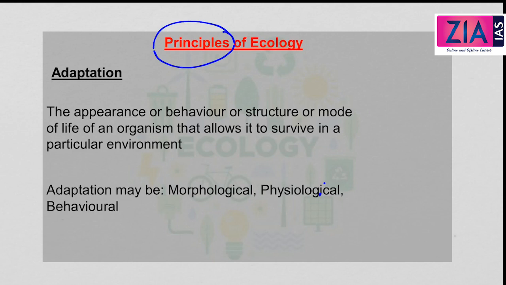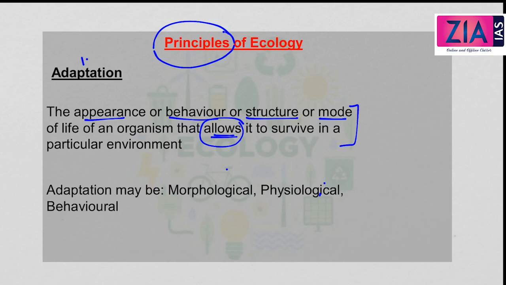So let's come to the principles of ecology. The first principle is the principle of adaptation. Now, what is meant by adaptation? Adaptation is one word that we use in our everyday conversations. Adaptation means you are adapting to something, or coping with something. Here also we can connect the same literal meaning to ecology. Adaptation means it's the appearance, or the behavior, or the structure, or the mode of life of an organism that allows that particular organism to survive in a particular environment.